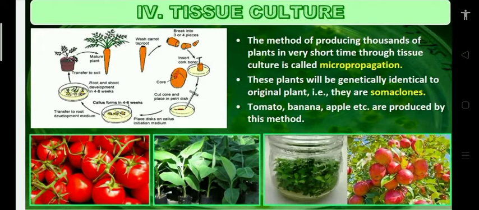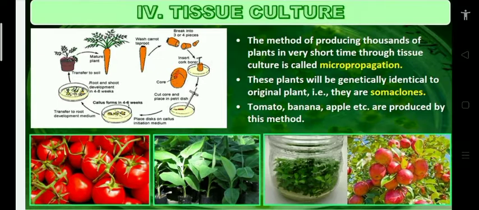Then inoculation, then incubation, then differentiation: morphogenesis, root and stem formation, then transfer into plantlet. Then what are the applications? A large number of plants are produced in a very short time through tissue culture, called micropropagation. Even one more question: define micropropagation. Large numbers, or thousands, of plants produced in a very short time through tissue culture is called micropropagation.